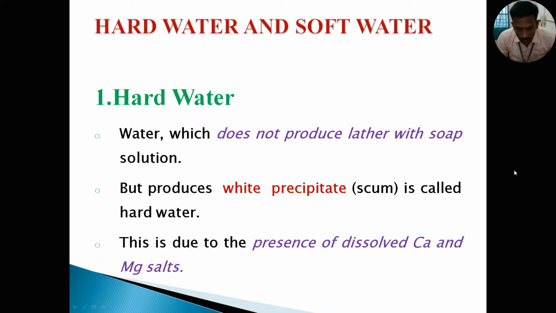Then water is classified into two types, hard water and soft water. Let's see hard water. Water which does not produce lather with soap solution is called hard water. Examples of hard water are some underground salty water and sea water, because sea water contains dissolved calcium and magnesium salts. So this type of water is called hard water.